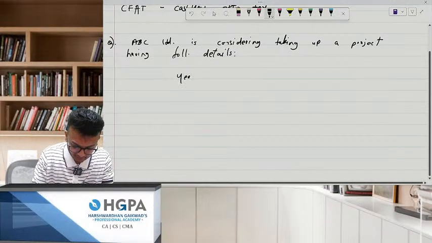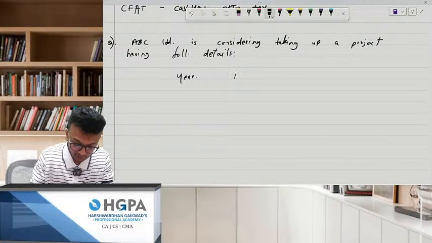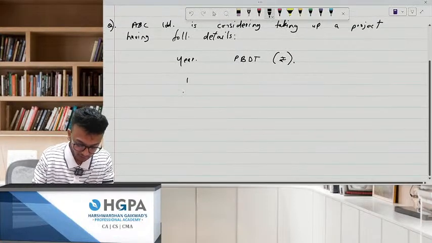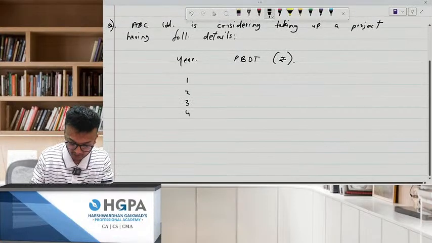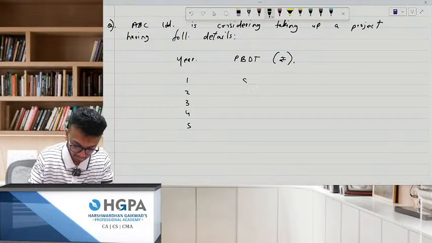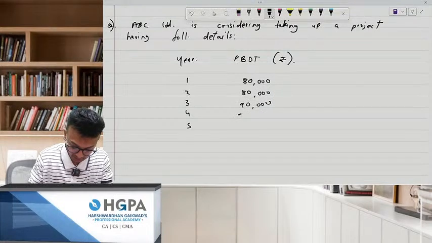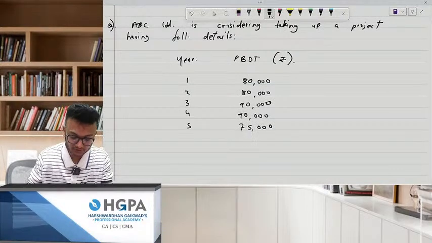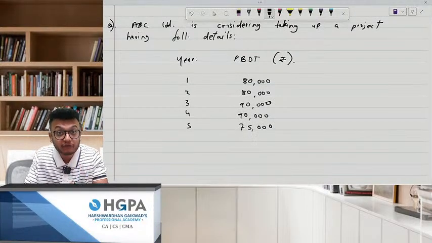They've given years, and the most important is they've given you profit before depreciation and tax. I'll explain what all this is. First, write down the information: years 1, 2, 3, 4, and 5. Next, PBDT: 80,000, 80,000, 90,000, 90,000, and 75,000. This is profit before depreciation and tax.